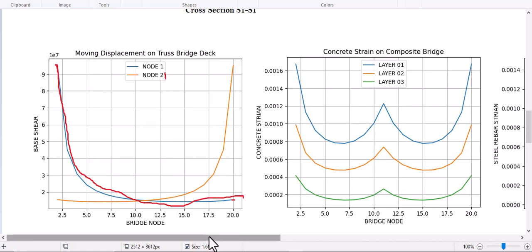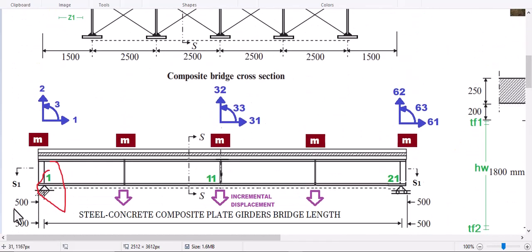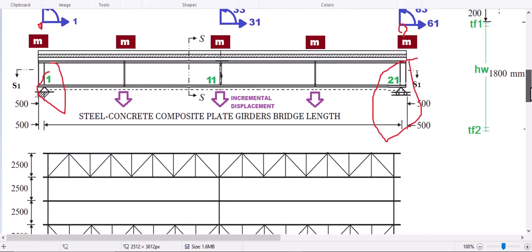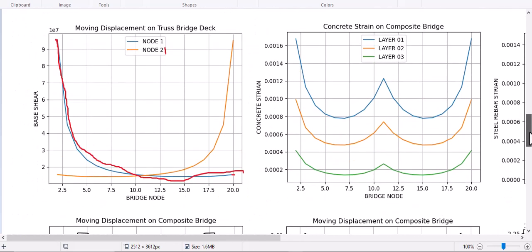So if the displacements change, for example, from here until here, the base reaction of this point, node 21, changed like this.